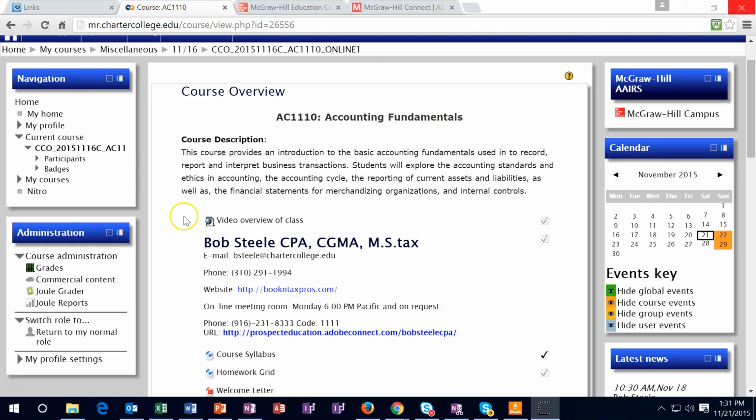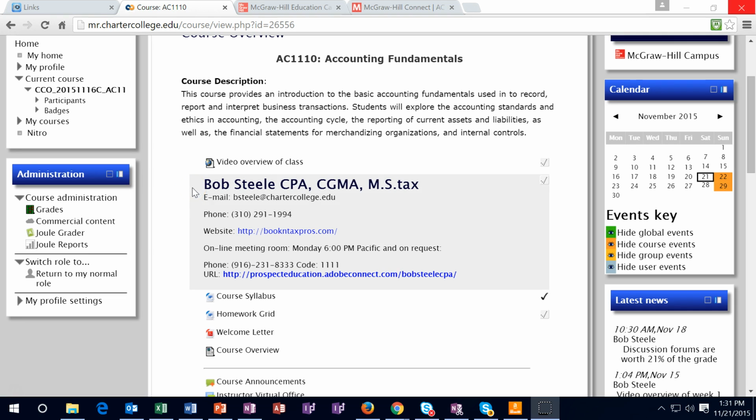Remember that my contact information is down here with the name. My name is Bob Steele. We've got the email address right there, and then we have the phone number. We also have office hours on Monday at 6 p.m. Pacific time, and they will be on a different phone line, a conference call line with a conference call number located here.